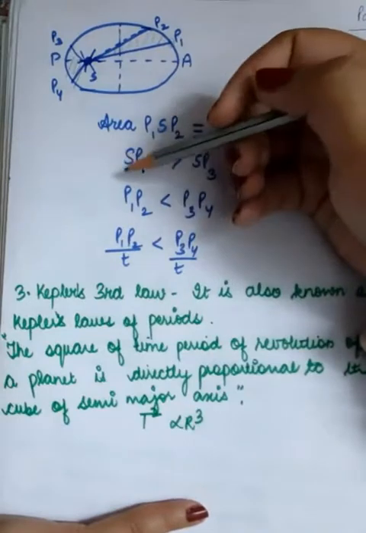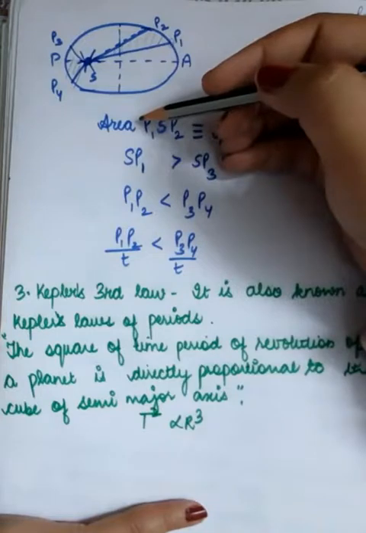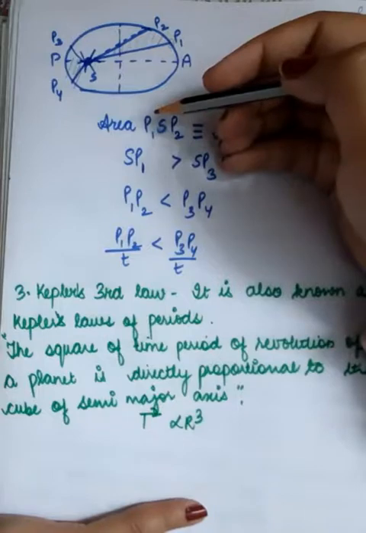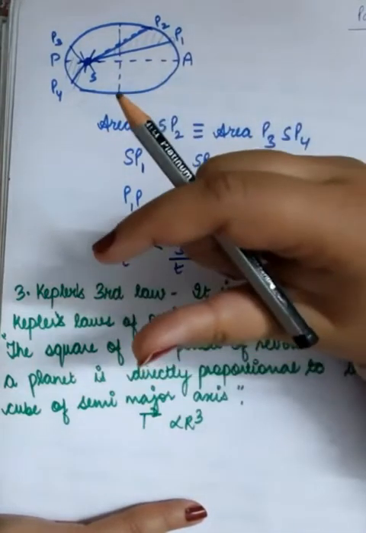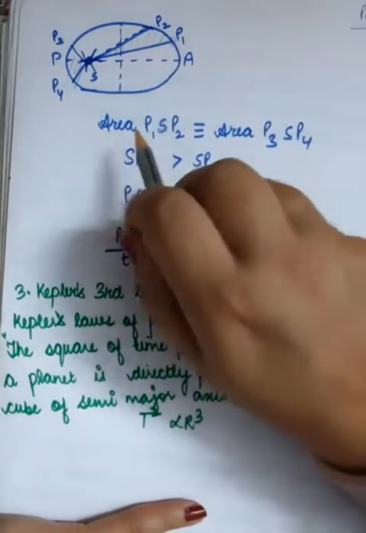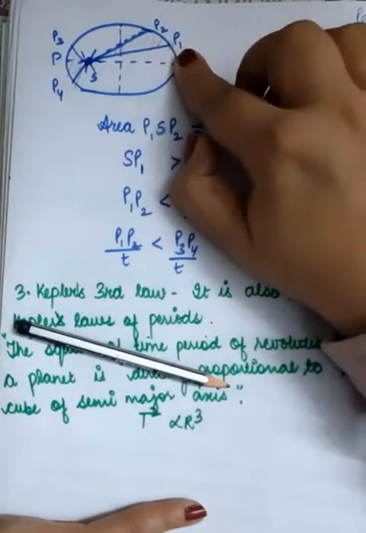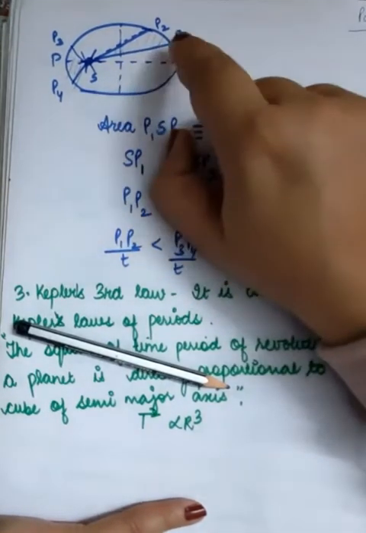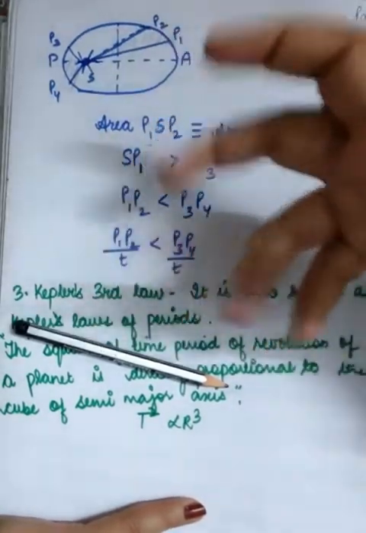Okay, so keep in mind, this is Kepler's second law, that whenever a planet is revolving around a sun in an elliptical orbit, its aerial velocity remains constant, which means that the area swept by the planet in a given interval of time around the sun remains constant. So yes, I have written Kepler's law in the mathematical form: this is the first position of the planet and this is the position after a certain time, let us say 1 month. So this area P1SP2 and this area P3SP4, which is after a season change.